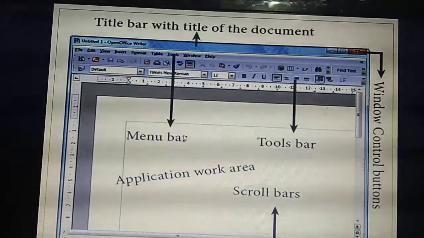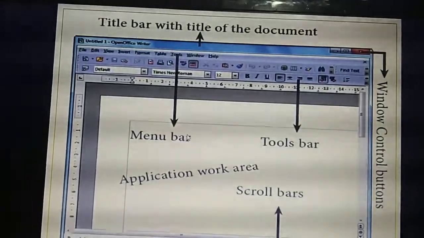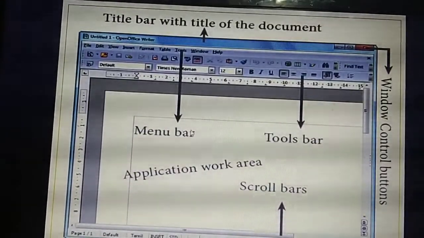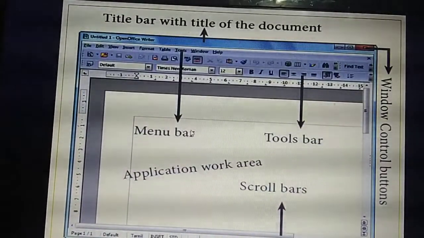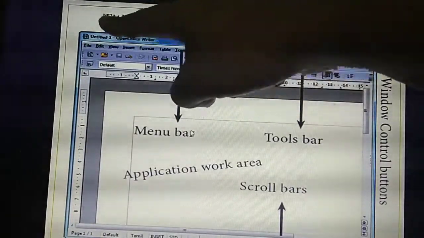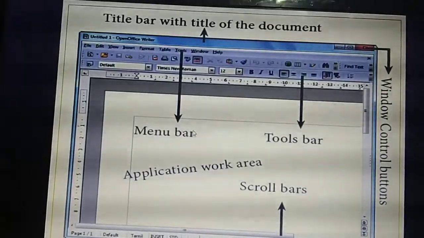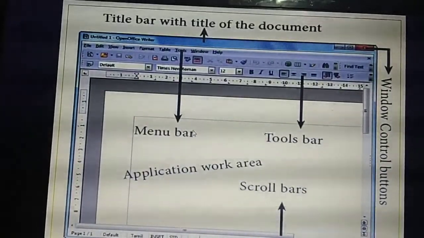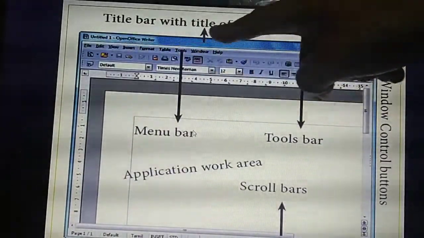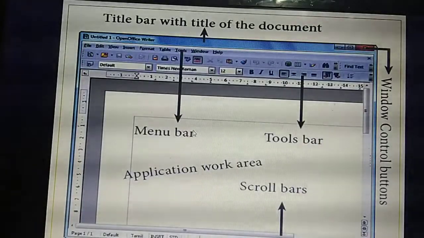These basic things are important: if anyone asks where the title bar is or where the menu bar is, you need to tell immediately. Here you can see at the top a blue colored portion. We are calling this the title bar.